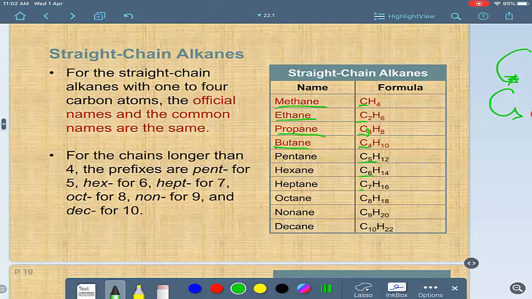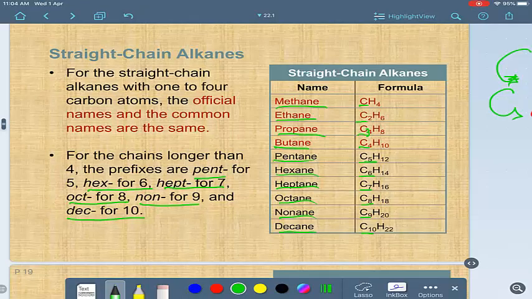But the names after that, C5, C6, C7, C8, C9, C10, and so on, the chain is longer each time. If it's 5, more than 4, we call it pent, so pentane, and add "ane" at the end. 6 is hex, 7 is heptane, 8 is oct, so octane, 9 is nonane, and 10 is dec, or decane. So we call them pentane, hexane, heptane, octane, nonane, and decane.